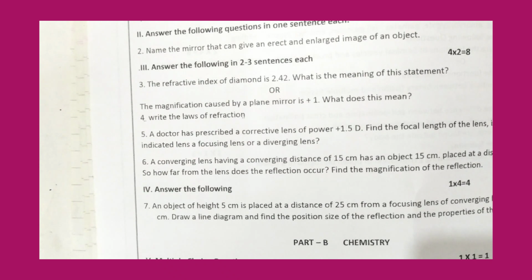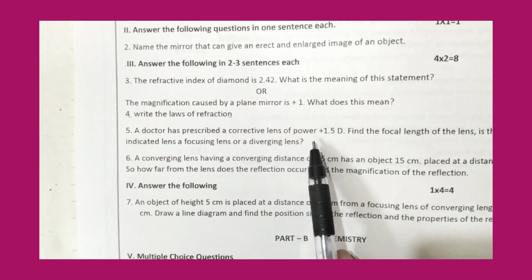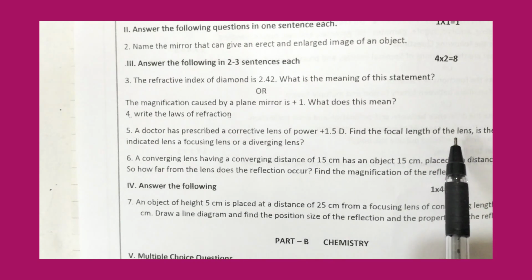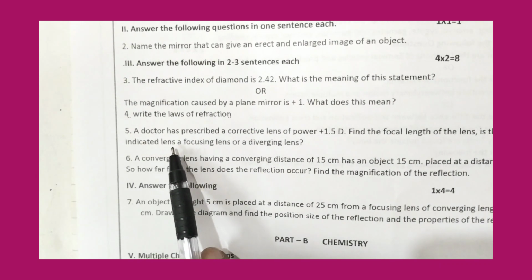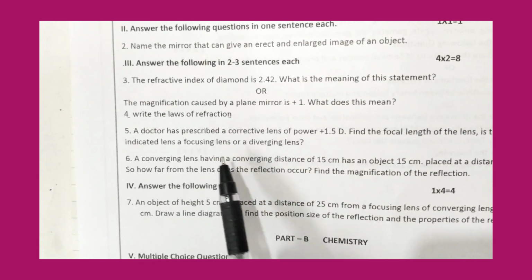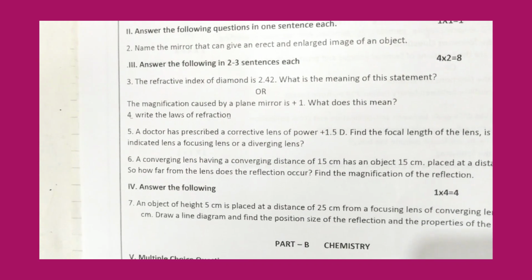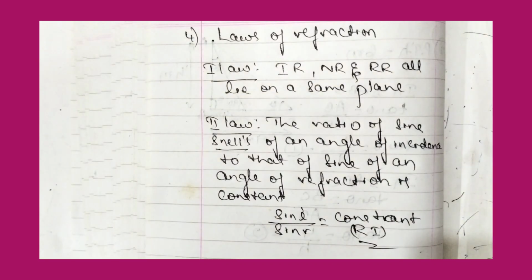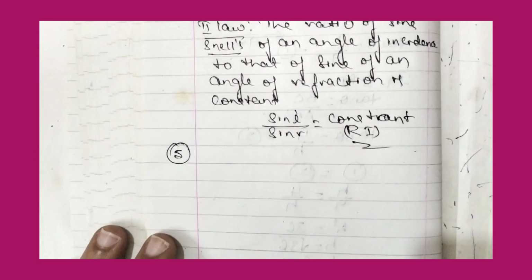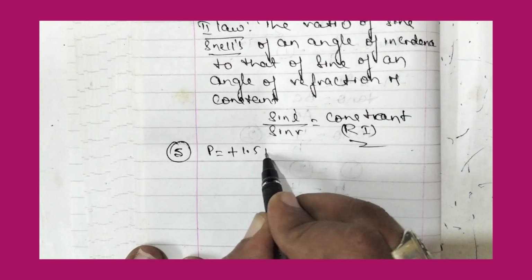So in the question number 5 they have given that a doctor has prescribed a corrective lens of power 1.5 diopter. Find the focal length of the lens. Is the indicated lens a focusing lens or a diverging lens? So now let us answer this question. A doctor has prescribed a corrective lens of power plus 1.5D. So now let us answer question number 5. So in the question number 5, power of the lens is given as plus 1.5 diopter.